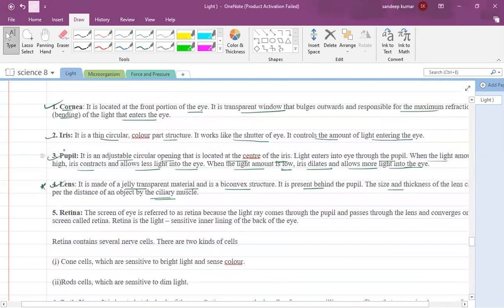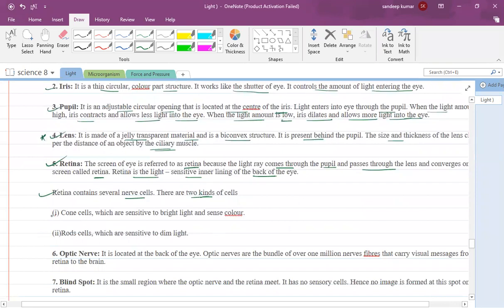Next, retina. The screen of the eye is referred to as the retina, because the light rays come through the pupil, pass through the lens and converge on a screen called the retina. Retina is the light sensitive inner lining of the back of the eye. The retina contains several nerve cells. There are two types of cells: rods and cone cells. Cone cells are sensitive to bright lights and sense color, whereas rod cells are sensitive to dim lights.